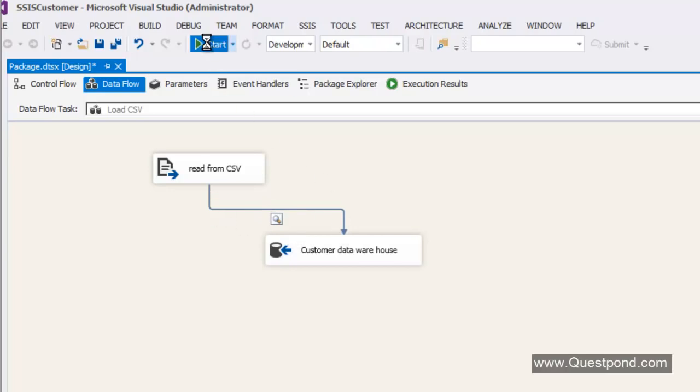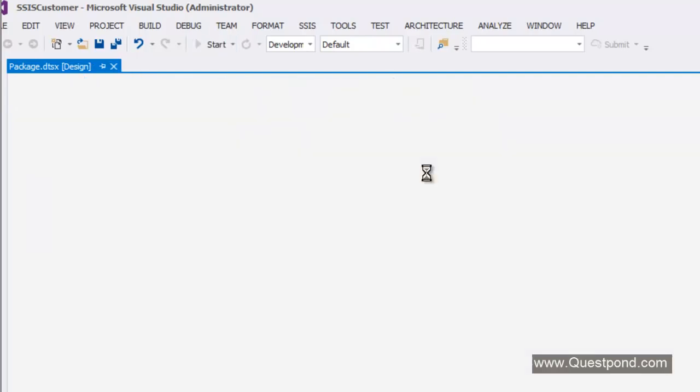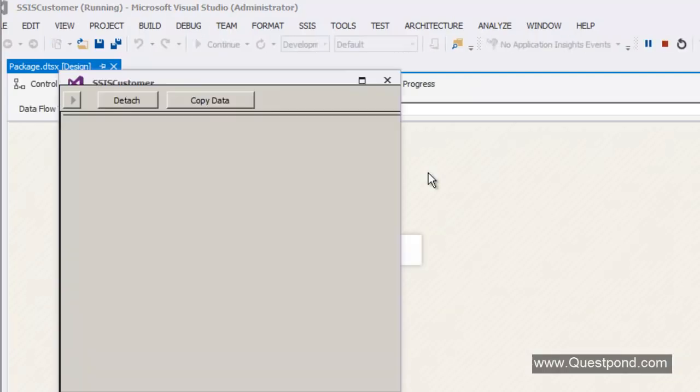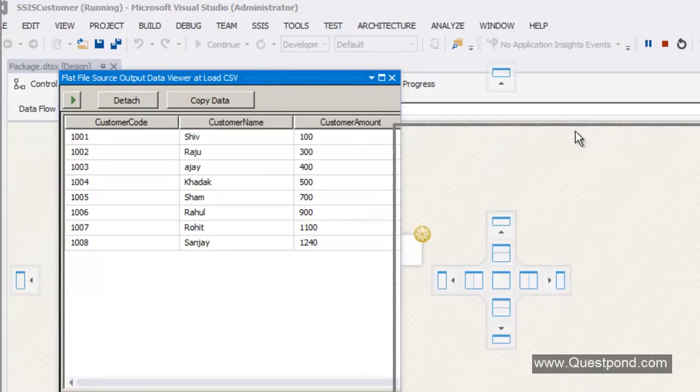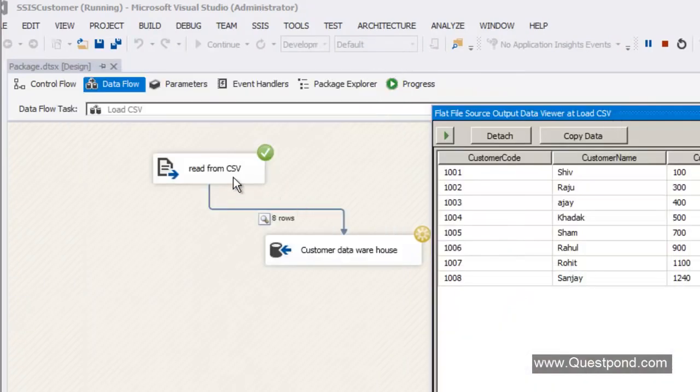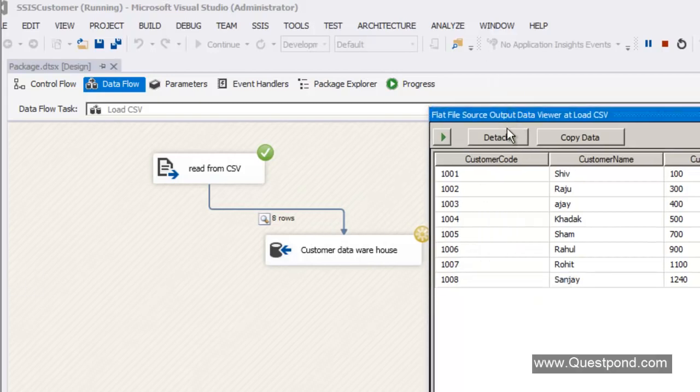Now if I run this, before the data gets into the customer data warehouse, you can see that the program has halted here, and it has popped up a small window, a small grid, indicating what kind of rows are getting transferred from this component to this component. So in case you have empty rows, you could have easily noticed them down below. This feature you can always use to debug the SSIS program.